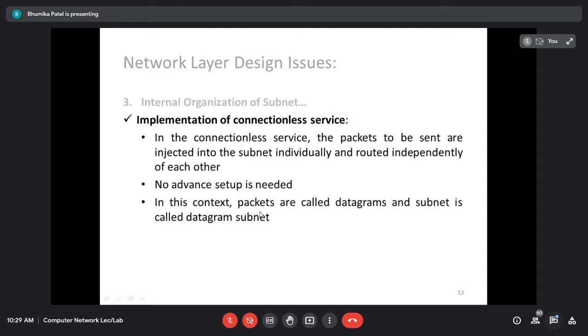And in this context, packets are known as datagrams and the subnet is called the datagram subnet. So whenever you are using the connectionless service, it is known as a datagram subnet. Sometimes in the exam they will ask you to explain the datagram subnet. It is nothing but the connectionless service, right? Here the data, or you can say the packet, is known as datagrams, and the subnet is called the datagram subnet.